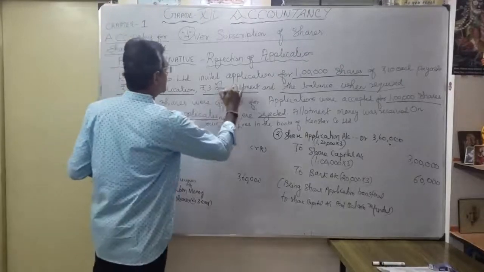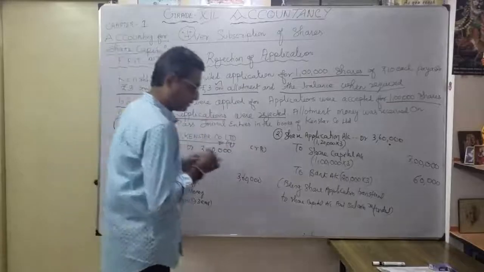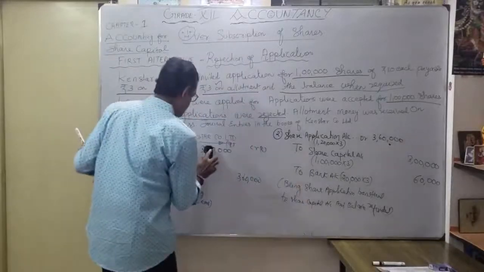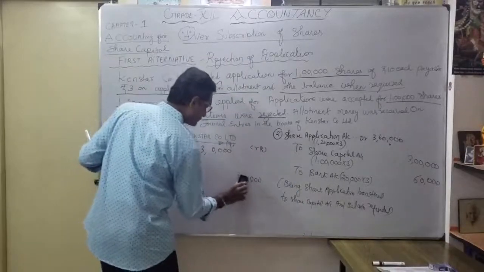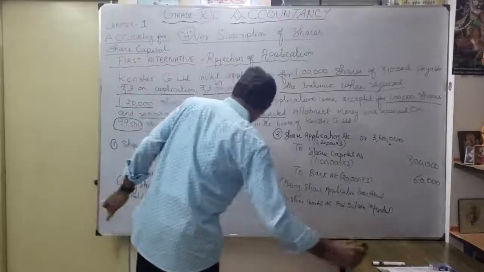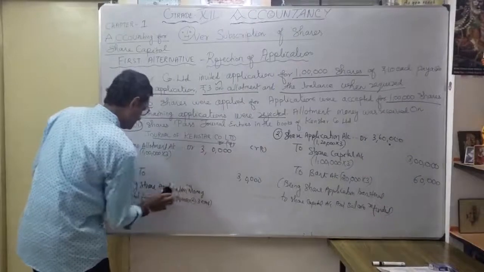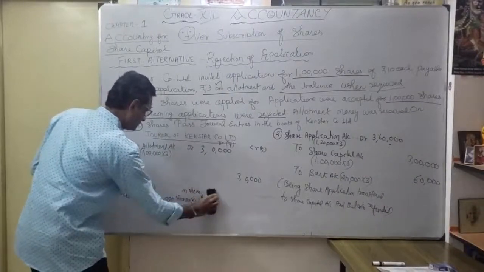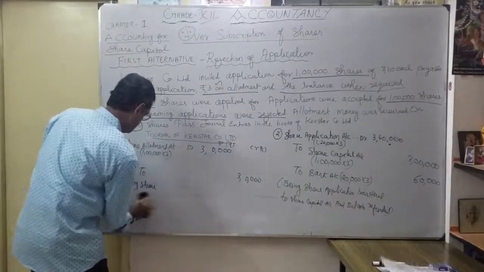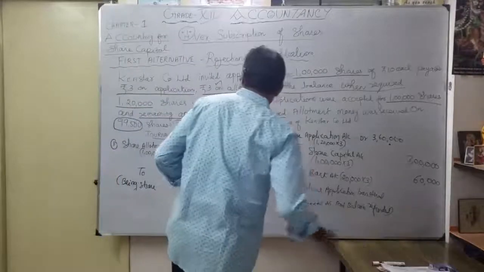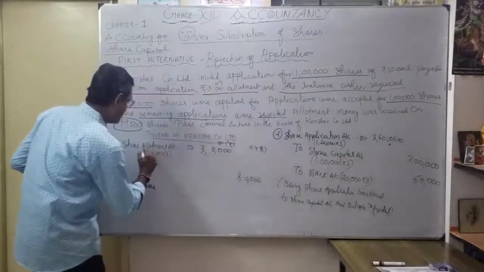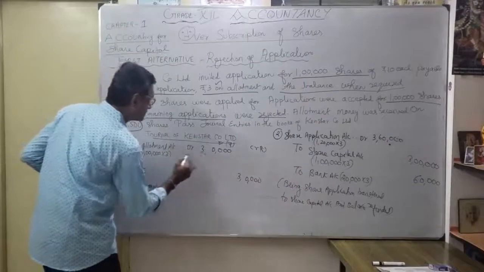So how much? 3 lakhs. So the amount is changed here, on both sides. Okay, 3 lakhs. To share allotment account debit 3 lakhs.